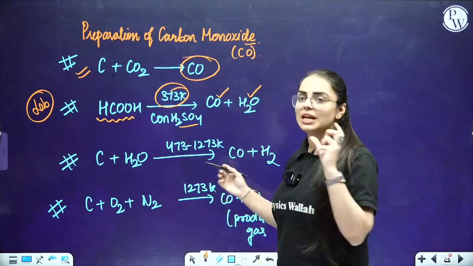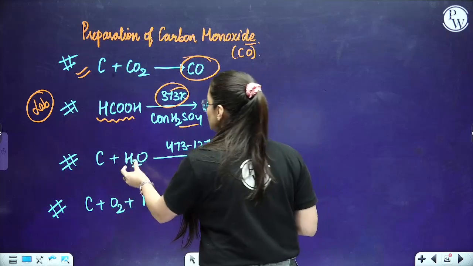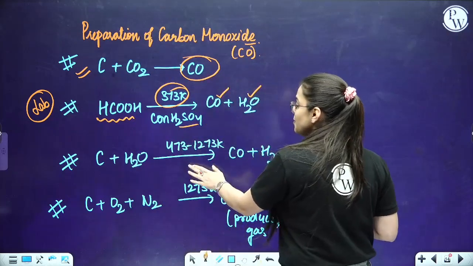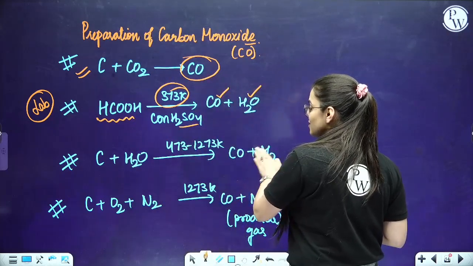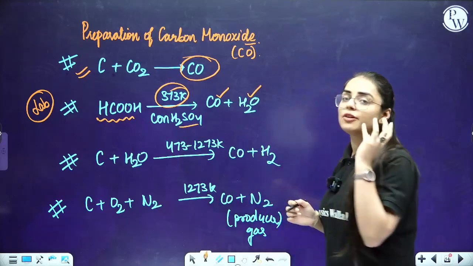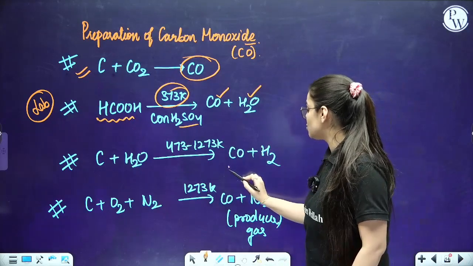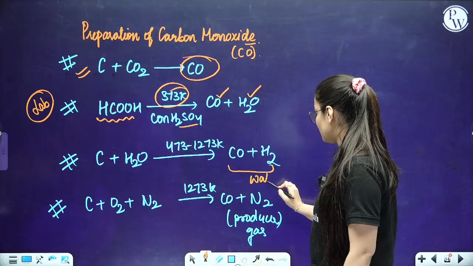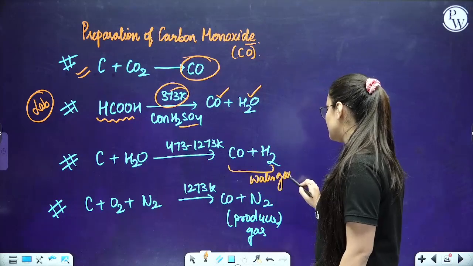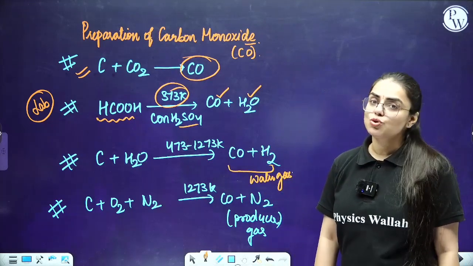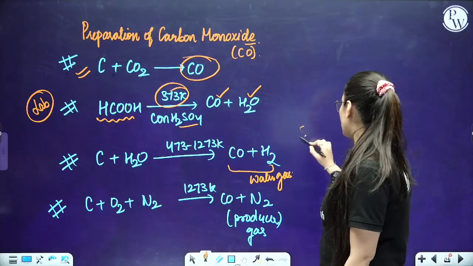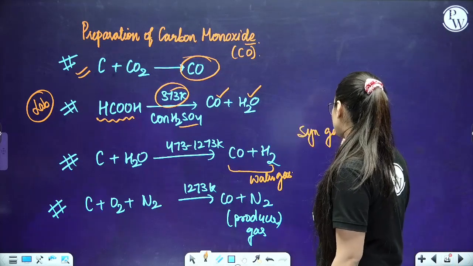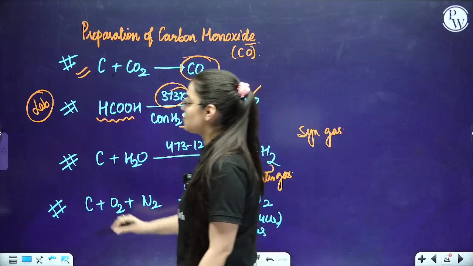Coming to the next part, students: when carbon reacts with water at a temperature of 473 to 1273 Kelvin, it gives us carbon monoxide and H2, and this is water gas, or syngas, that is being produced. You should know about this. Syngas, water gas that is produced. It is a very, very important reaction, everyone.